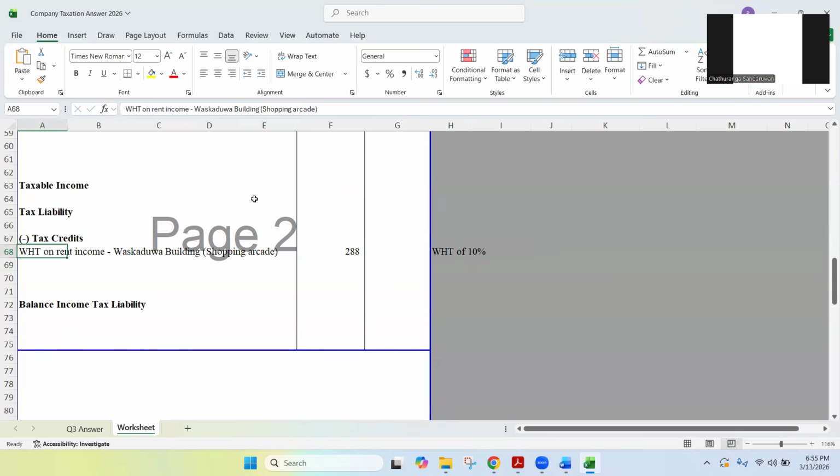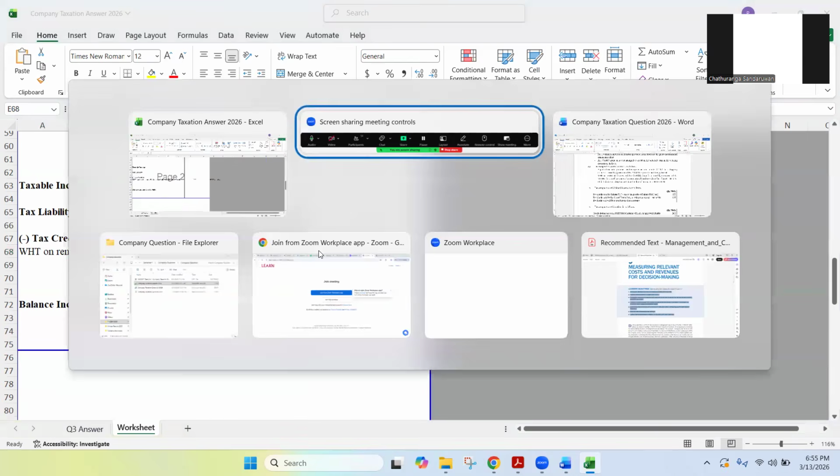It can be in investment income or business income or wherever. That is a classification issue. But you have paid WHT. So you can consider it as a tax credit.